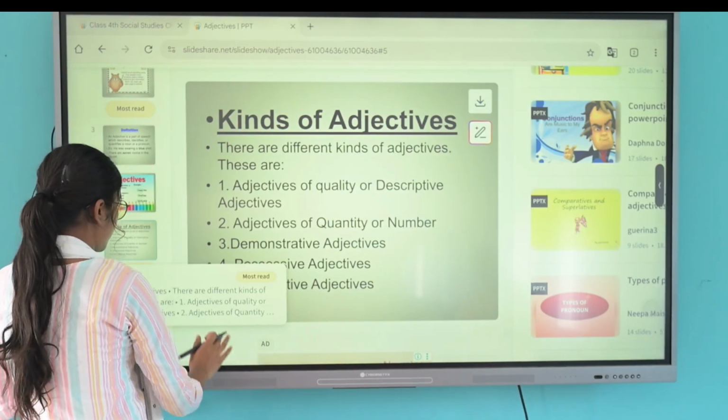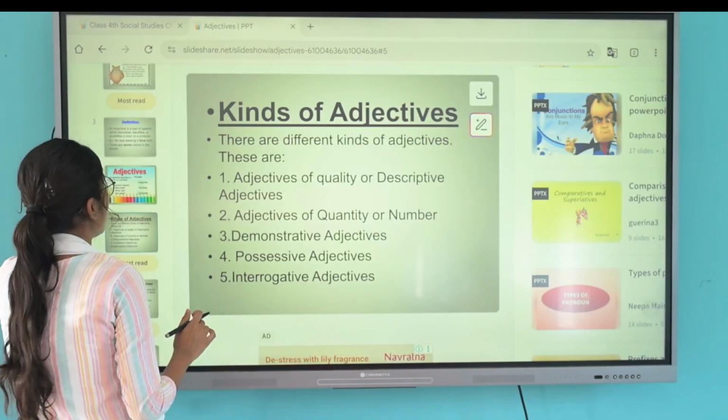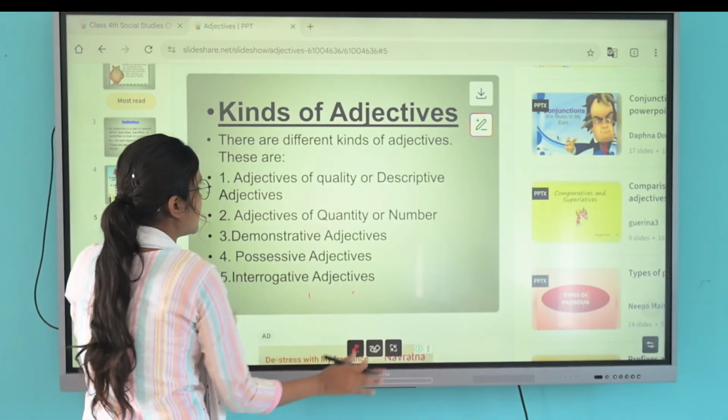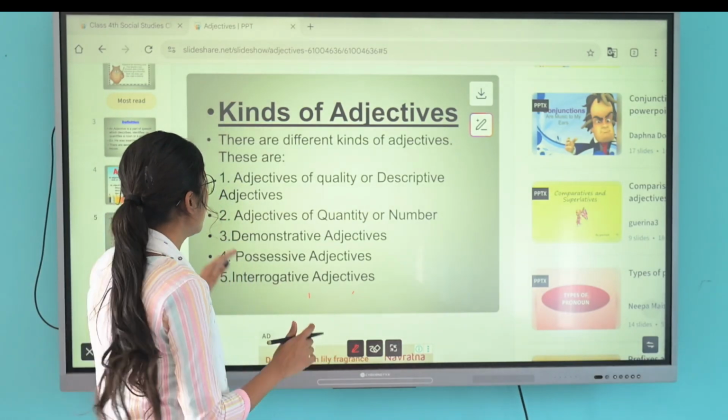Let's see how many kinds of adjectives there are. There are mainly five kinds of adjectives. So what are they?